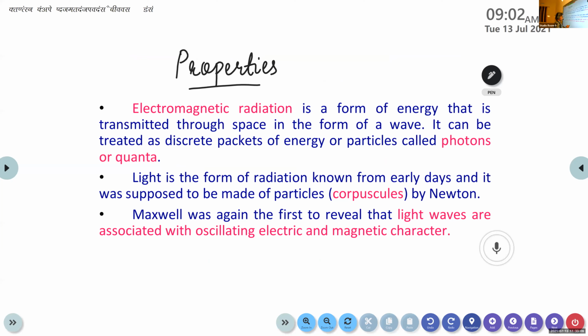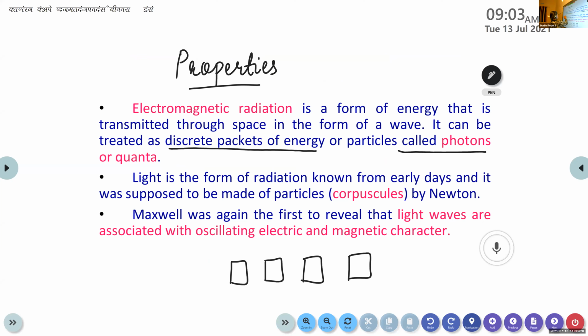That means they are like small packets of energy. They are not continuous, they are small packets of energy, and these small discrete packets of energy are called photons or quanta. It can be treated as discrete packets, meaning that it is not continuous, it's in the form of discontinuous level. And they are called photons or quanta.